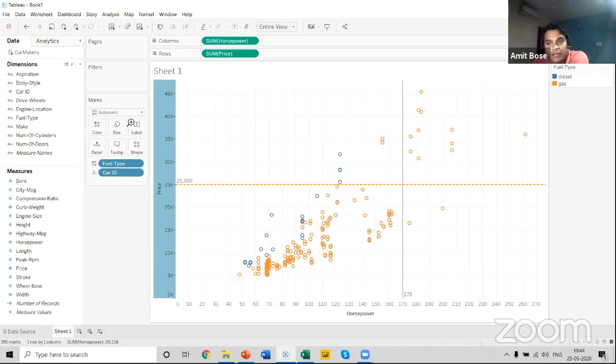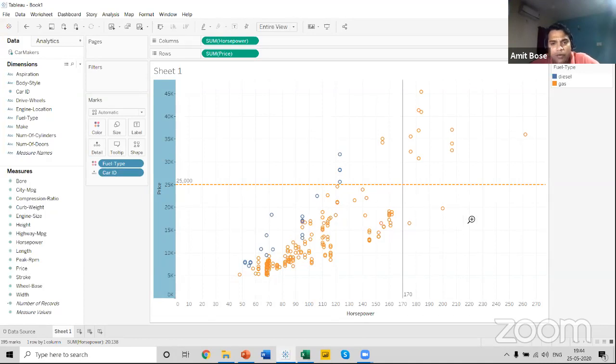Now, as I drop the fuel type in the color section, we can see that there are two segments created. The blue is for diesel and the orange is for petrol. Now I've got my answer for my second question, that both the cars that I want to purchase, above 170 and below $25,000, are both petrol cars.